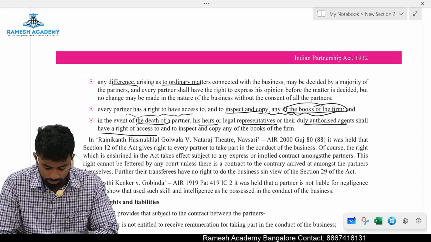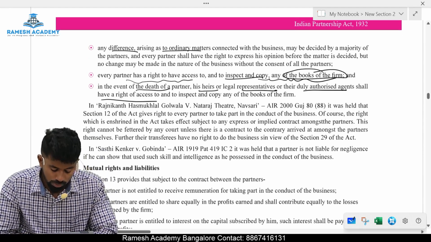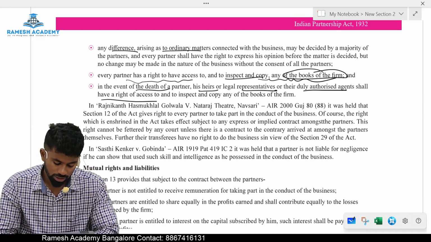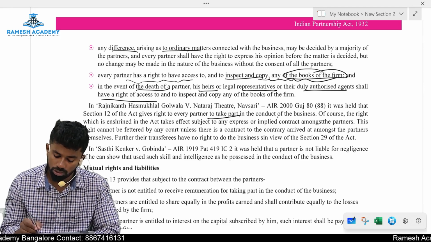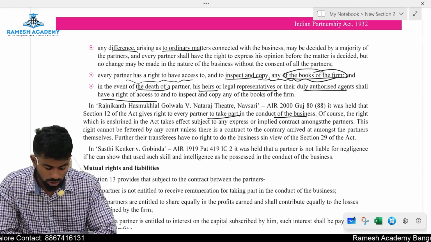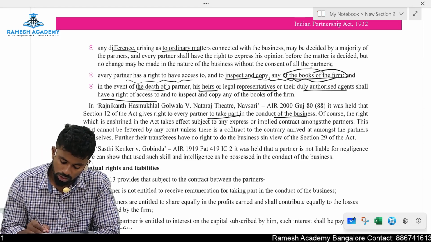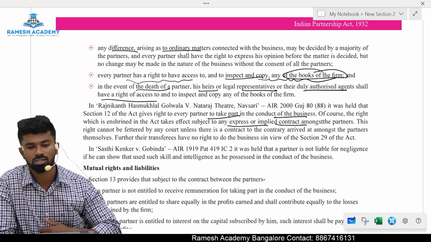Good faith. Okay, case law: Rajinikanth Asmukhlal Golwala versus Nataraja Theatre. It was held that section number 12 of the Act gives a right to every partner to take part in conduct of the business. Of course, the right which is enshrined in this Act takes effect subject to any express or implied contract. Means if the agreement says otherwise, that is what?